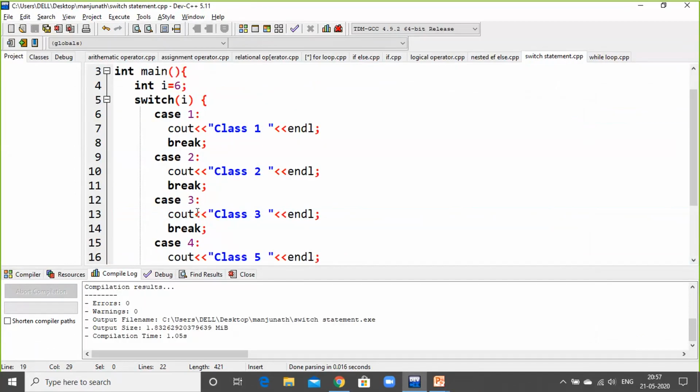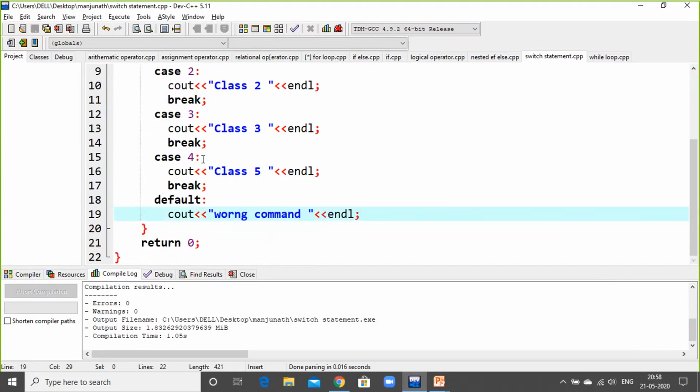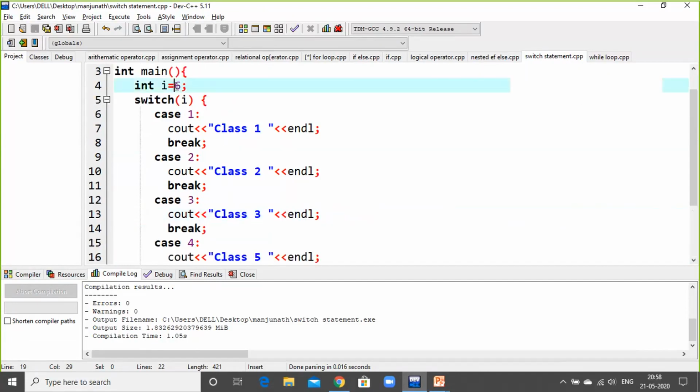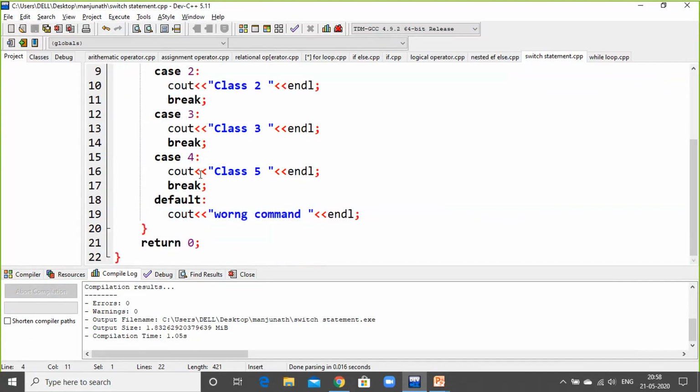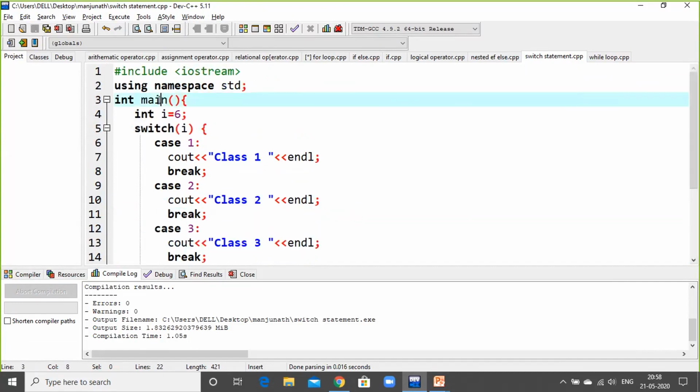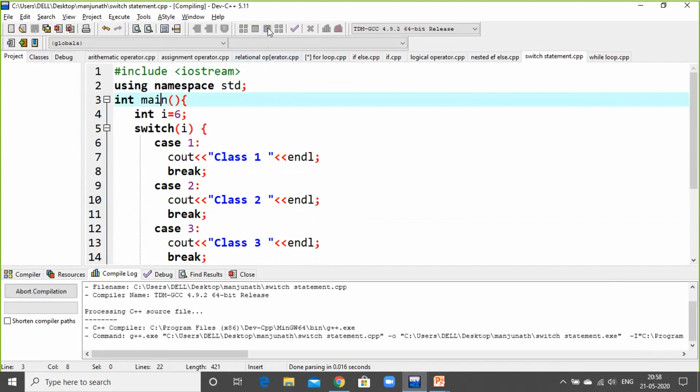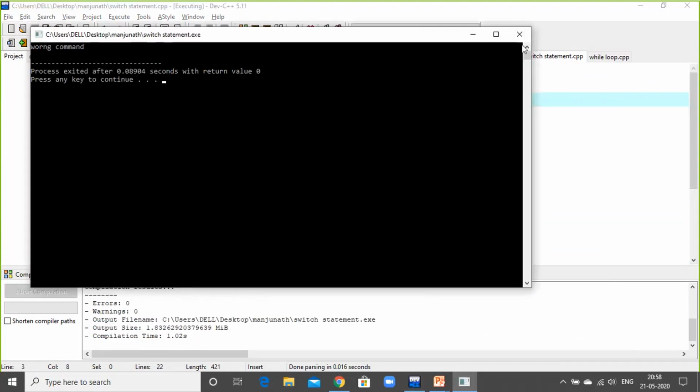The conditions I gave were case 1, case 2, case 3, case 4. The command which I gave here is i equal to 6. So if the condition is not satisfied, then automatically it will go to the default condition, that is wrong command, and comes to the end of the line, returns to the main program and gives you the result as wrong command.